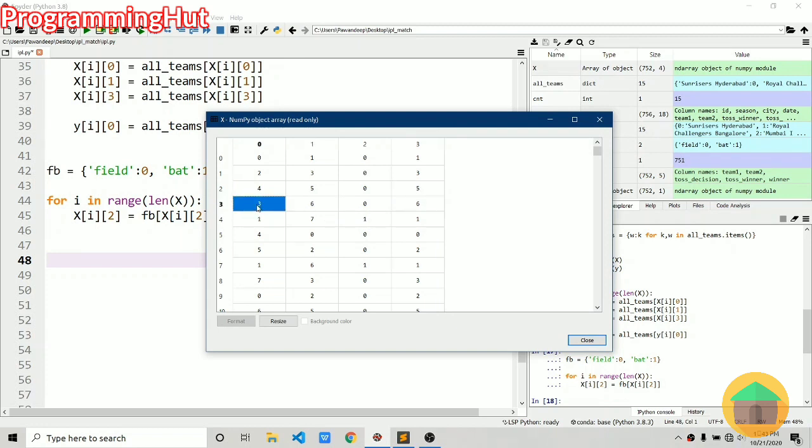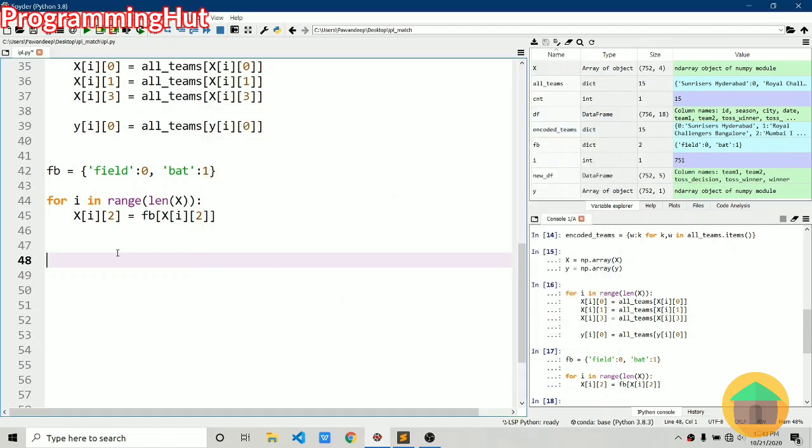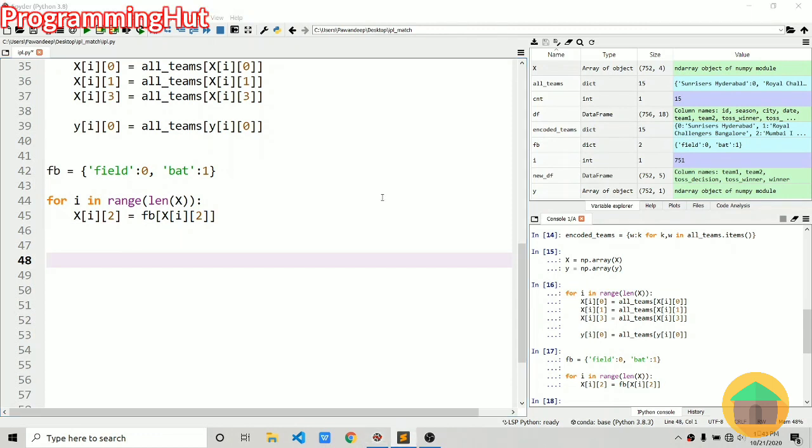So if out of the first team and the second team, the second team won the toss, we will set 2, and if the first team won the toss, we will set it 0. So similarly, we'll do the same for all these. It is quite easy to do. Let me just copy and paste the code.